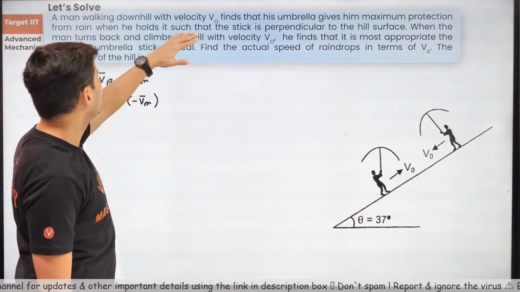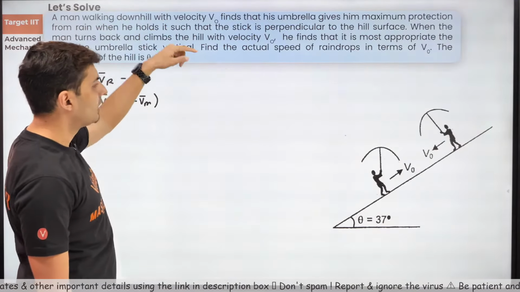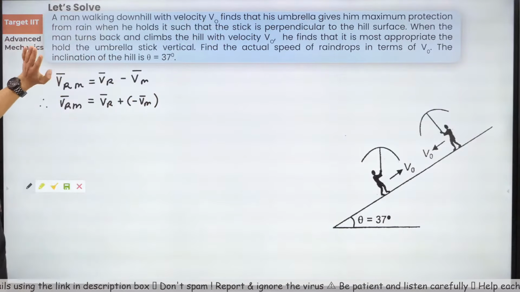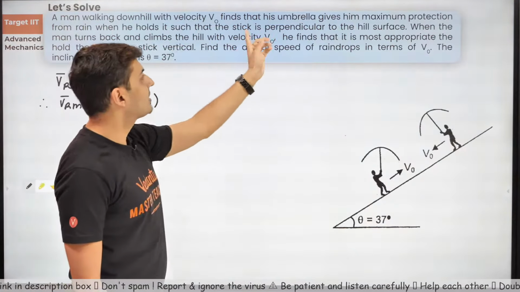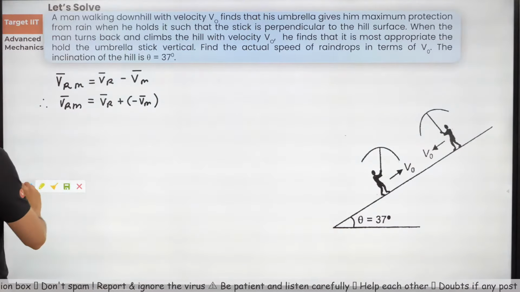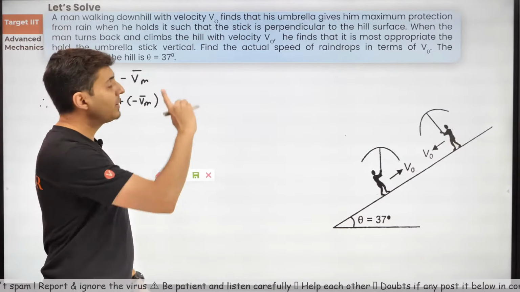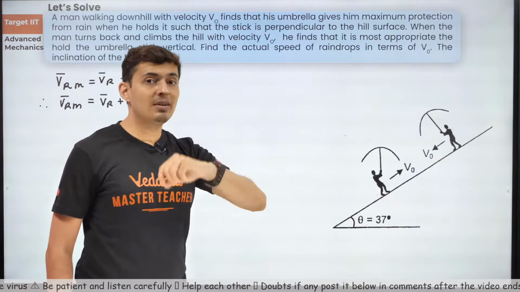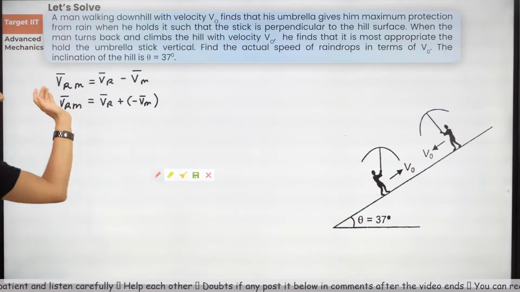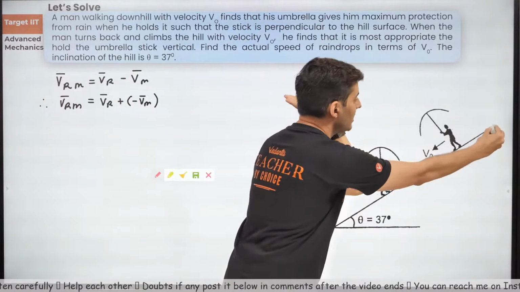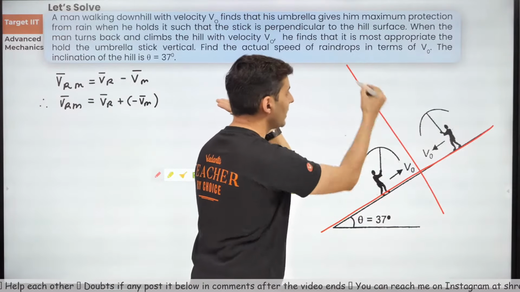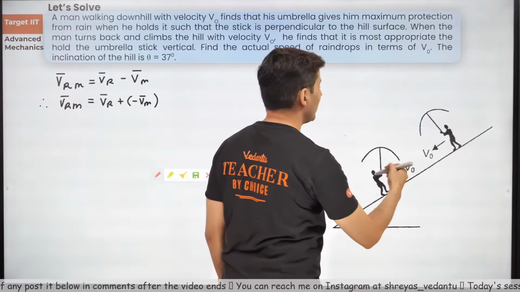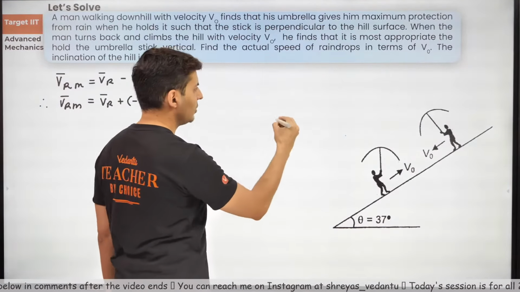When the person is walking downhill with velocity v0, his umbrella gives him maximum protection from the rain when he holds the umbrella such that the stick is perpendicular to the hill surface. Now, the stick is perpendicular to the hill surface means what? Velocity of the rain perceived by the man, that means this term, is perpendicular to the hill surface. This is your hill surface, this is the perpendicular, so rain's velocity is this way. That's what it means.